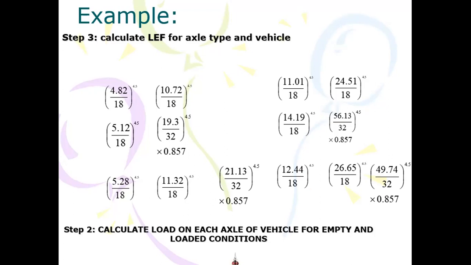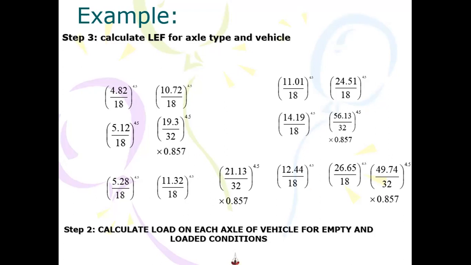So you can see here 4.82 was the load on the single axle, empty condition, divided by 18, power 4.5. Similarly, 10.72 divided by 18, power 4.5 for the second truck. We move on to the loaded condition. Again, it was a single axle, 11.01 divided by 18, power 4.5, and 24.51 and 18.